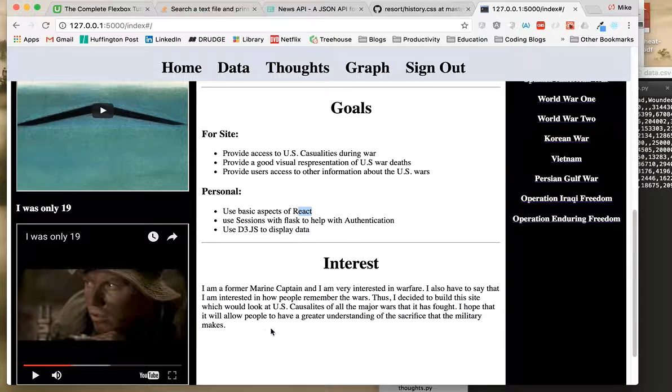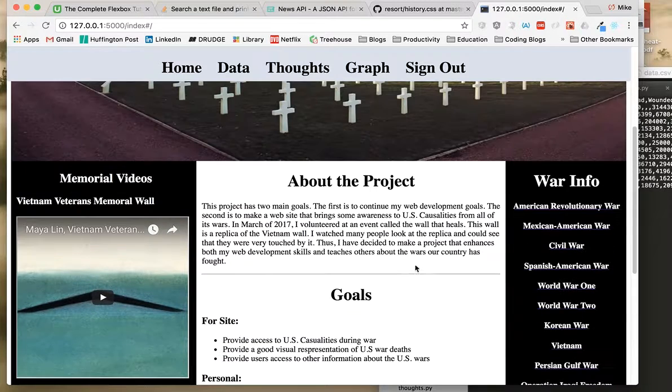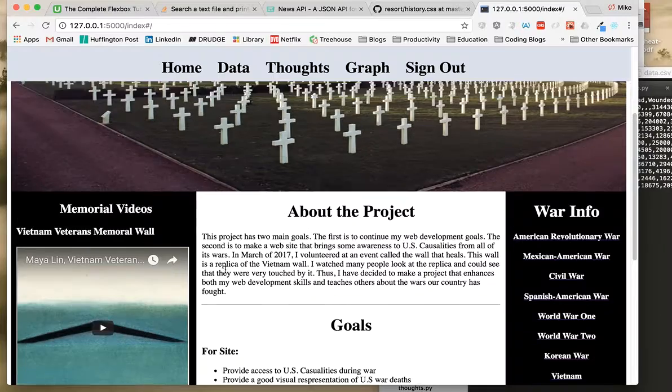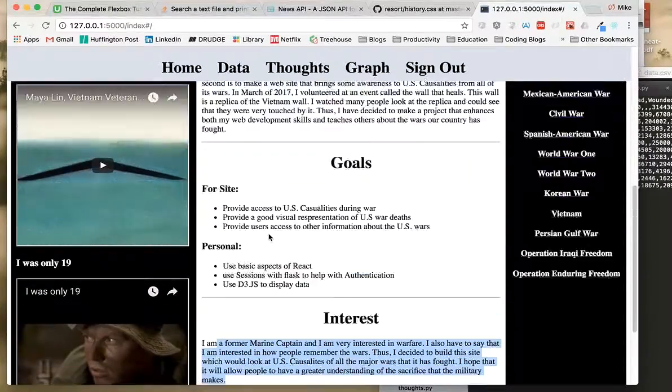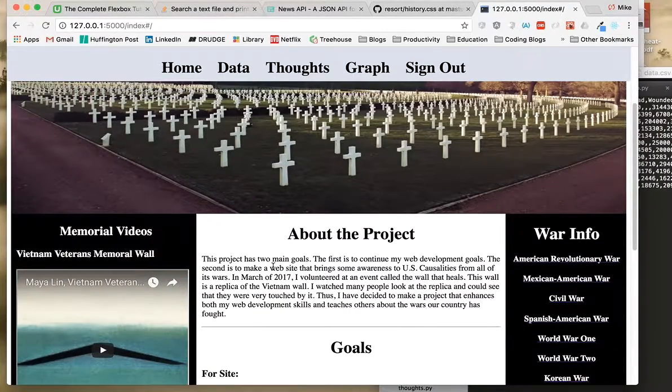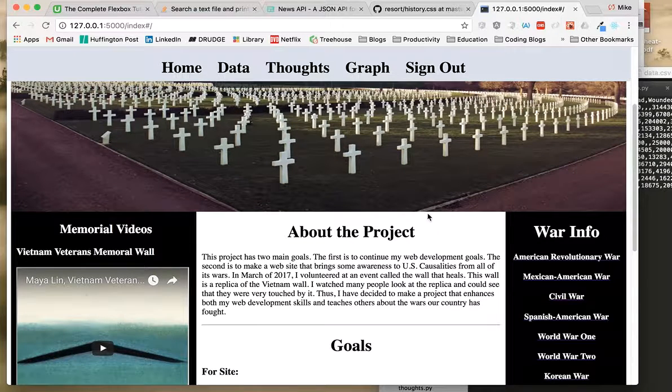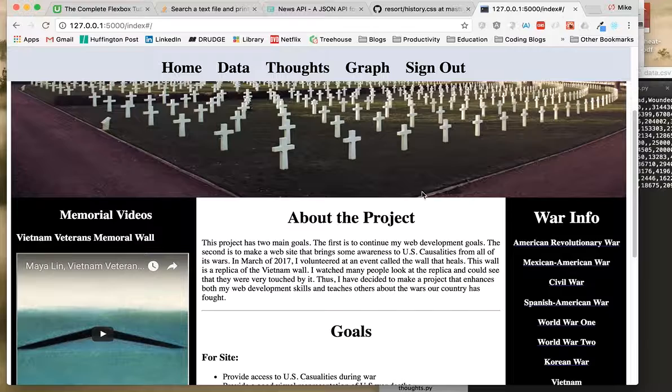And my interest in why I'm doing this is, like I've stated before in some of my other projects, I'm a former Marine captain. I'm interested in warfare. I've always been interested in history, political science, and international relations. It's where my degrees are in. And I'm currently working on my web development degree. So I decided to tie all my skills together, all my loves, and make this project. And as you know, if you watch these videos, a lot of my projects have that similar theme.